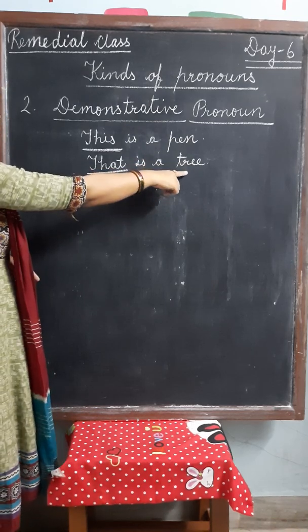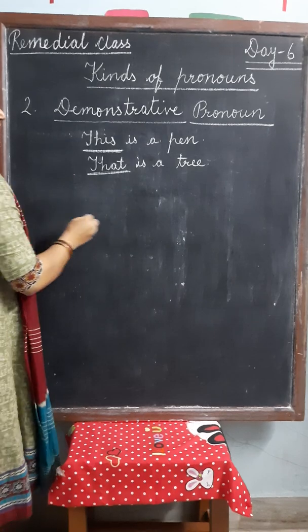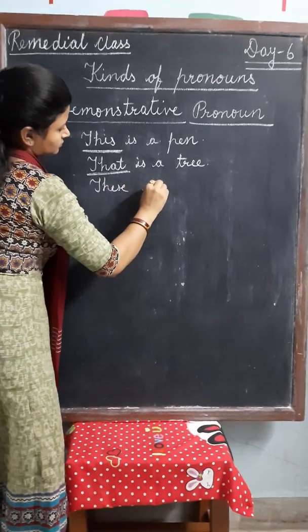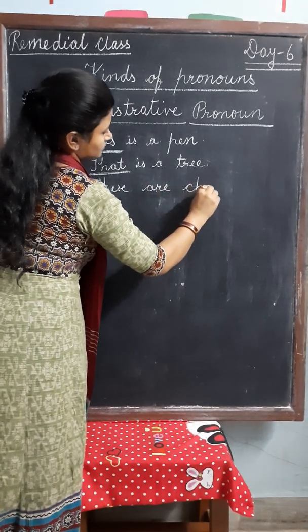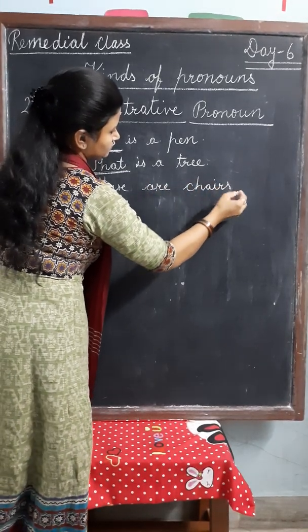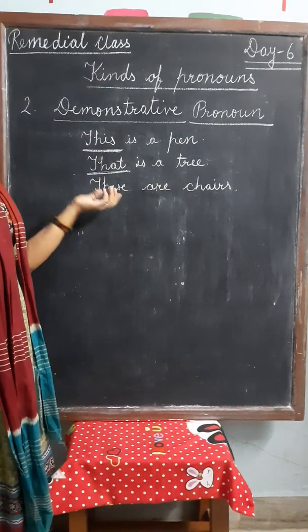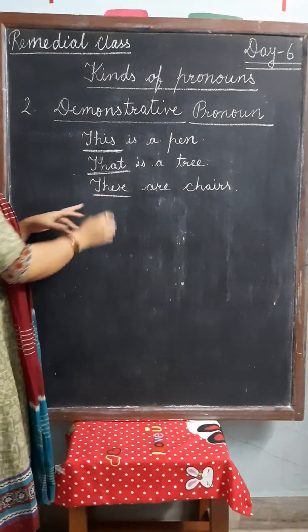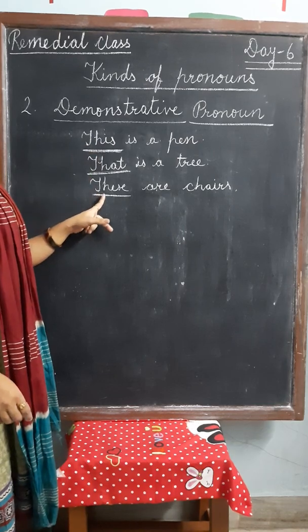That is used for distance things. These are chairs. When chairs are near to us, we use these for plural. This for singular and these for plural.